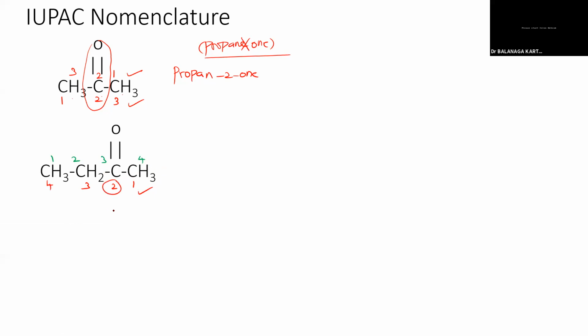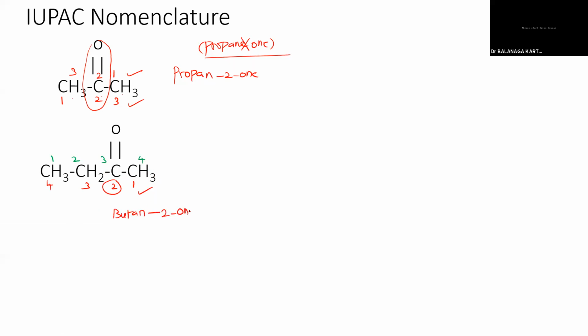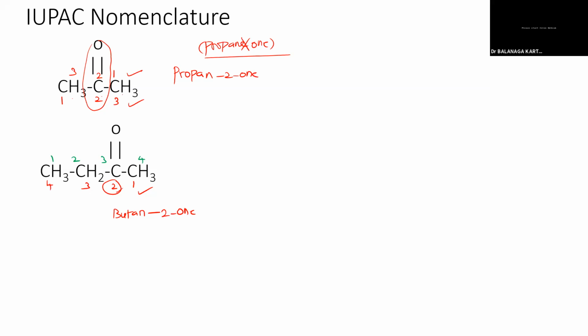So how can we name this? Butan-2-one. The second position only has the one. So I have to follow the red color numbering only, because if I am moving from here, the keto group gets the second position. If I'm coming from here, the keto group gets the third position. So I have to give the least position to the keto group.